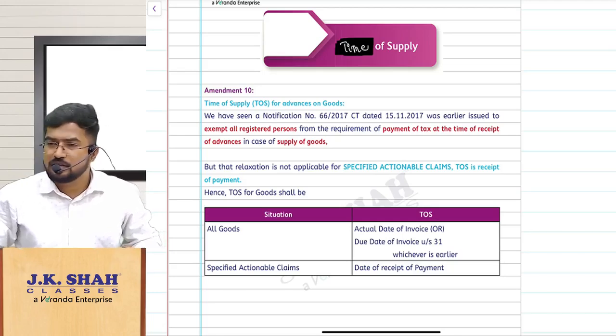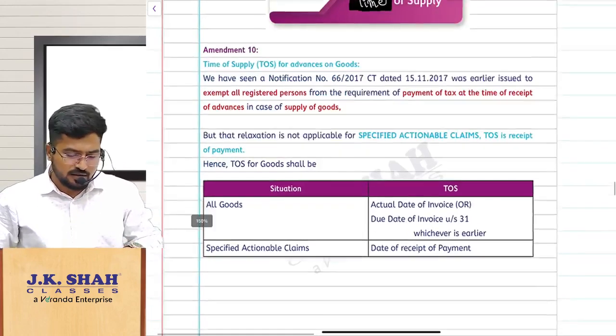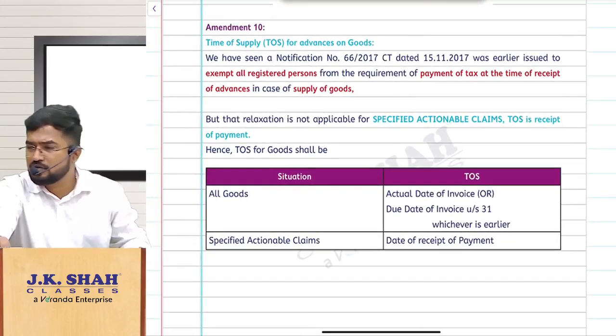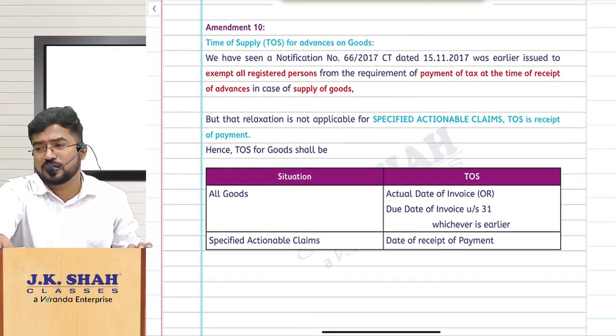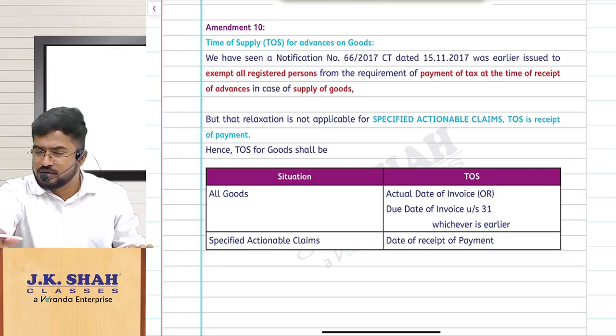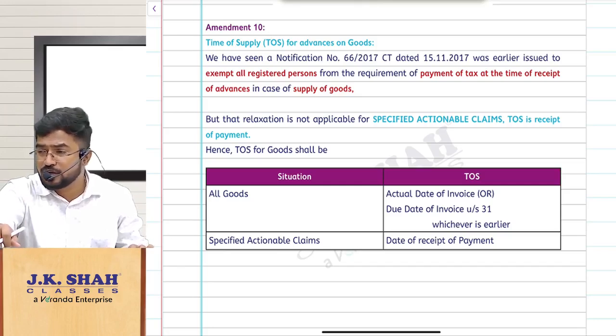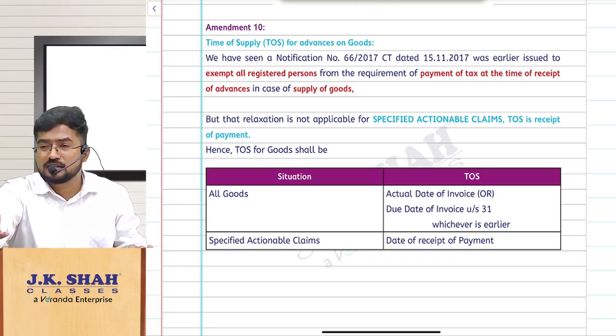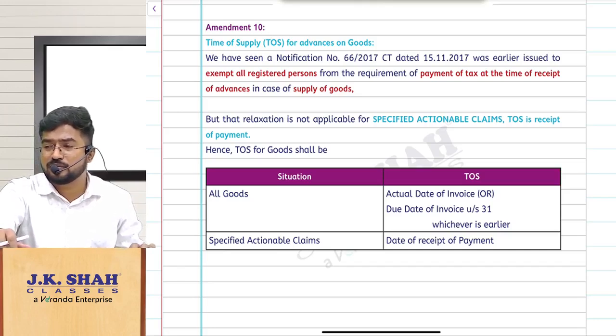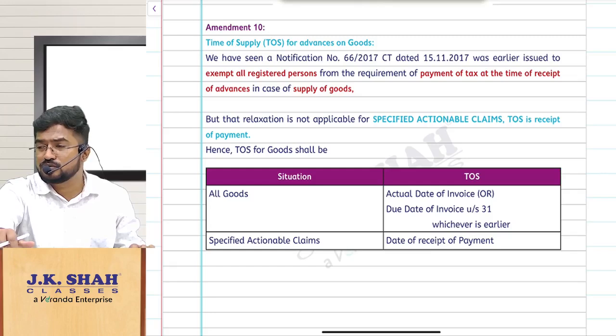Shall we proceed, everyone? What is the amendment here? Do you remember the advances? For advances received, what is the time of supply? The moment you receive, that will be the time of supply, but that is only for services. For goods, the time of supply for advances is ADOI or DDOI, whichever is earlier. Do you remember actual date of invoice or due date of invoice, whichever is earlier? What is the section number? Section 12(2), the general rule for time of supply, correct?